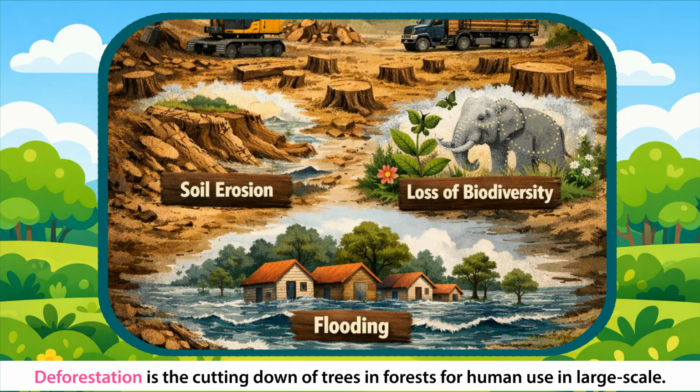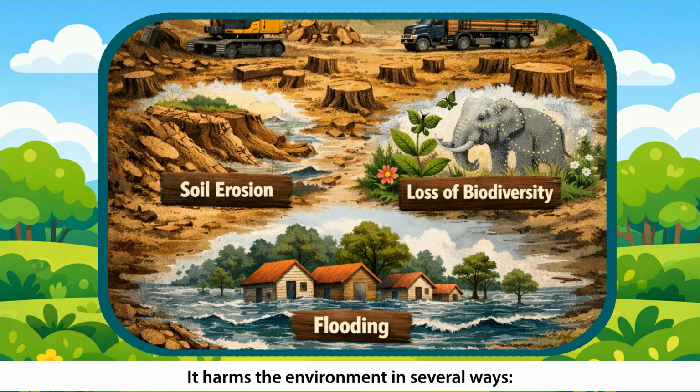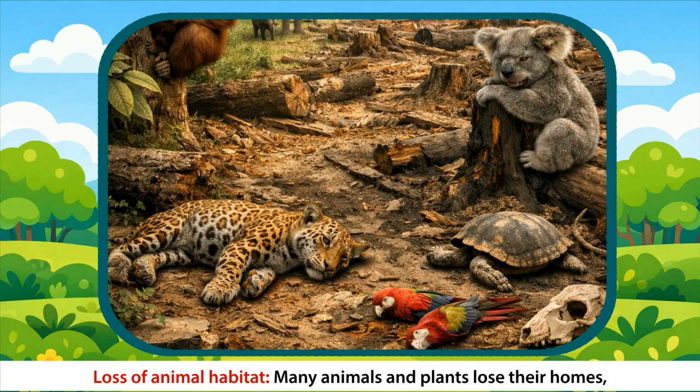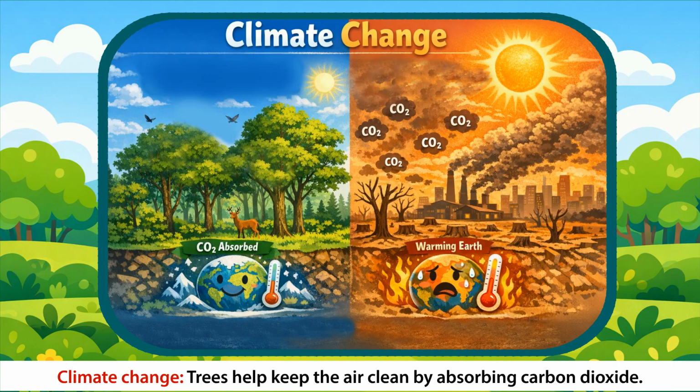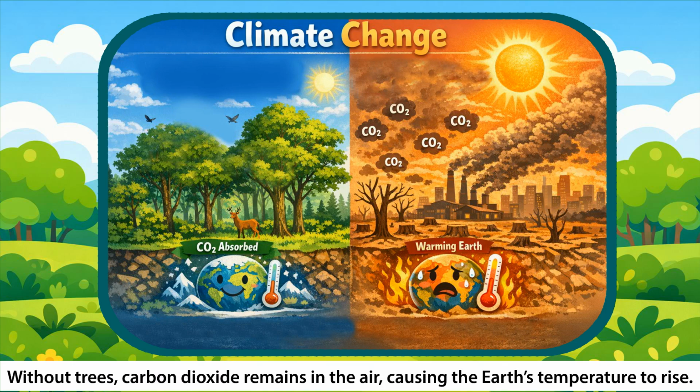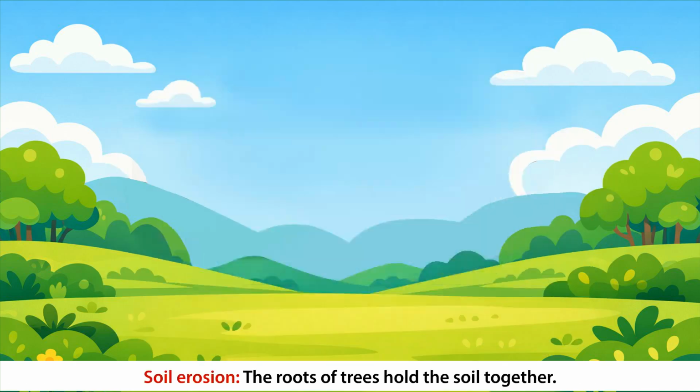Deforestation. Deforestation is the cutting down of trees in forests for human use in large scale. It harms the environment in several ways. Loss of animal habitat. Many animals and plants lose their homes and some species may become extinct. Climate change. Trees help keep the air clean by absorbing carbon dioxide. Without trees, carbon dioxide remains in the air, causing the Earth's temperature to rise.